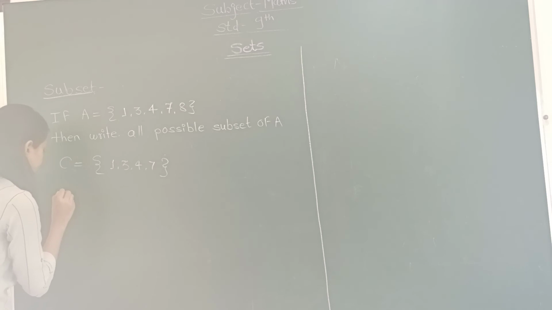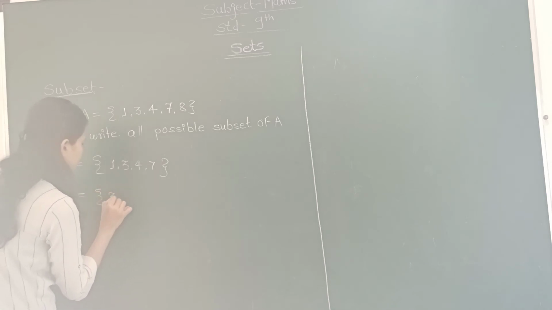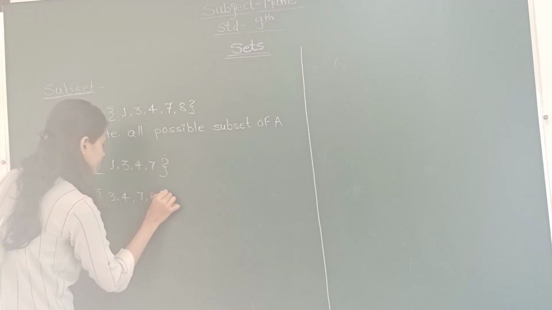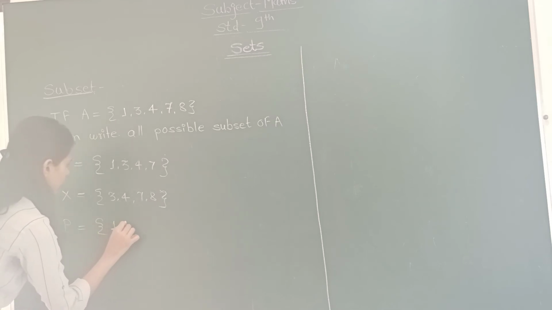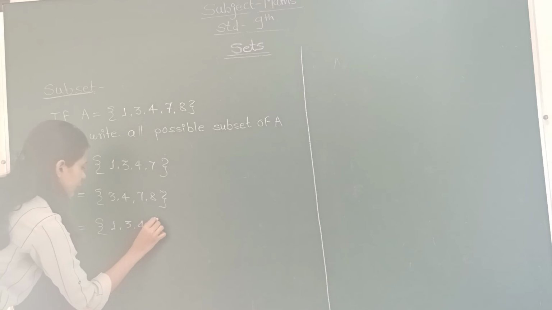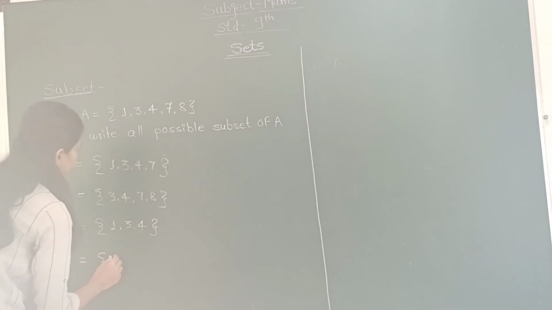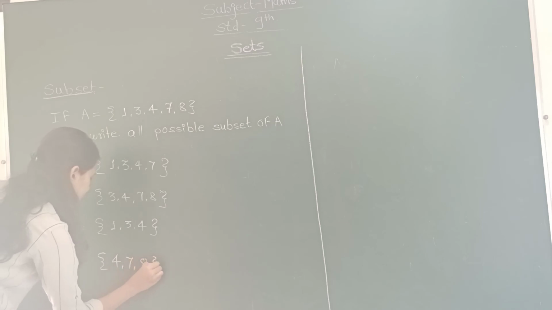Again we can write set X is equal to 3, 4, 7, 8. Set P is equal to 1, 3 and 4. Set Q is equal to 4, 7, 8.